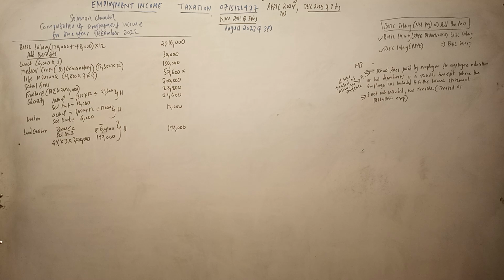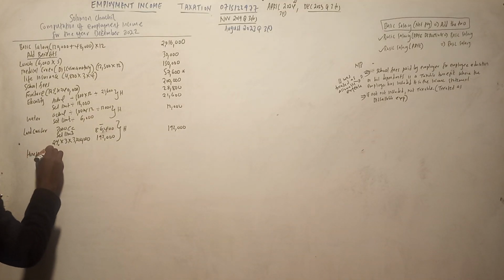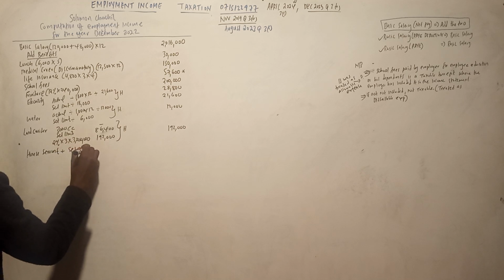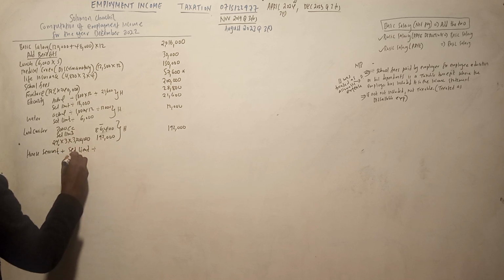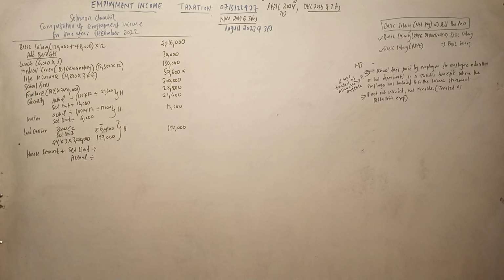When we finish there, we go to the next, house servant. So house servant is a benefit. He was given a house servant by the employer. So we need to check the set limit and actual.